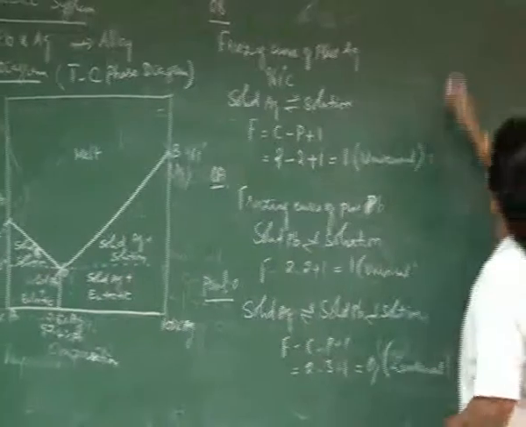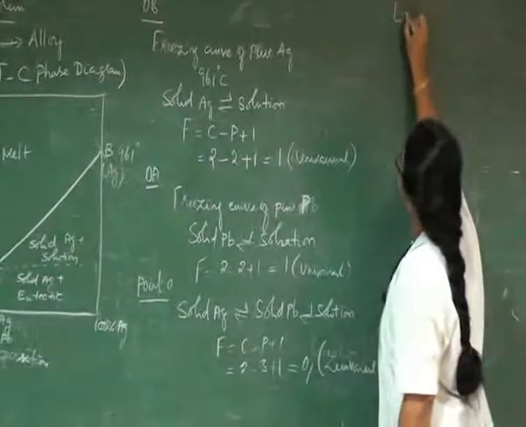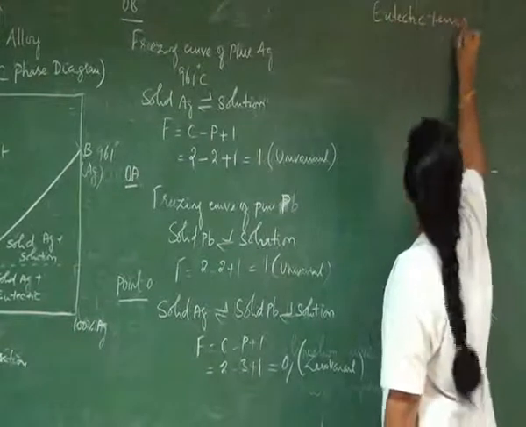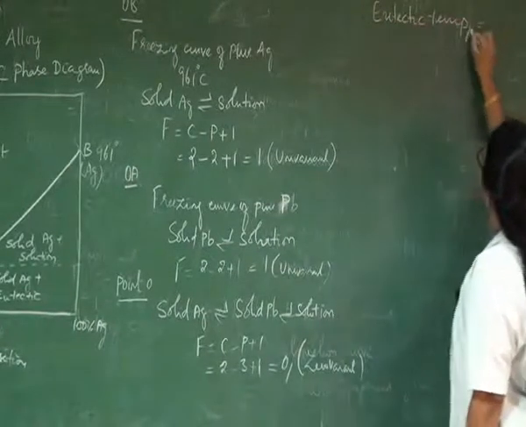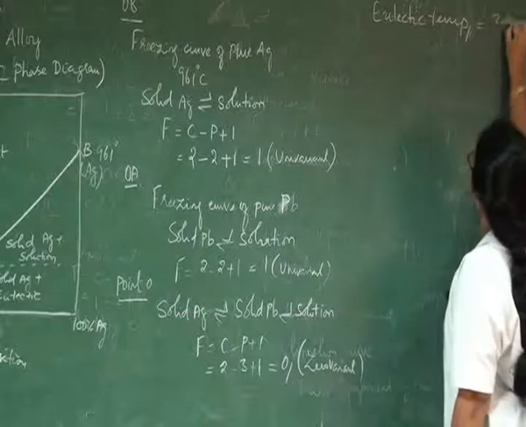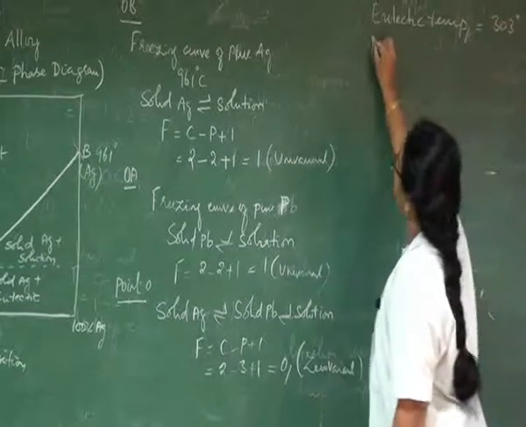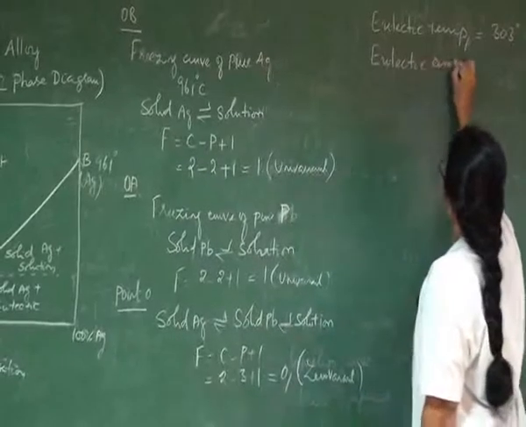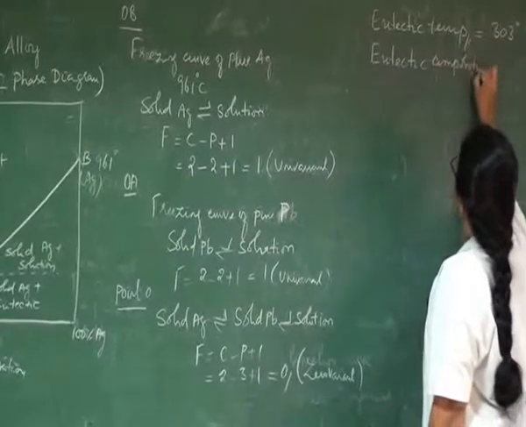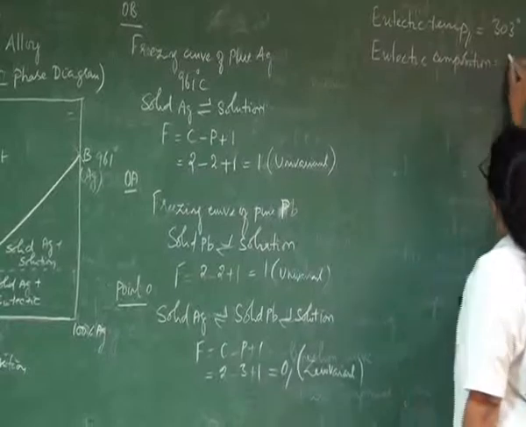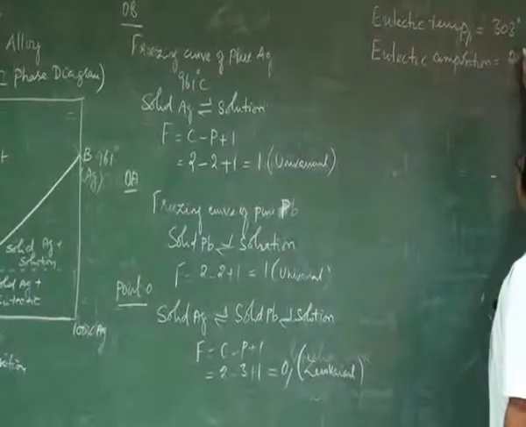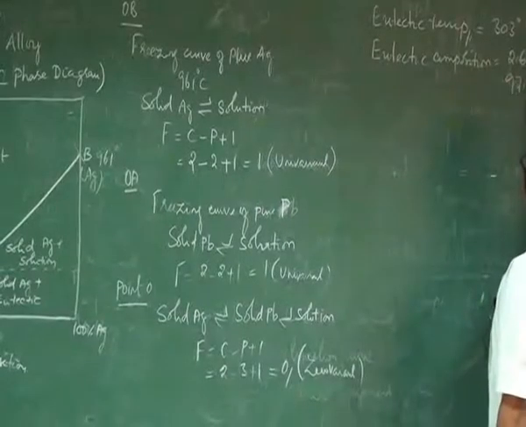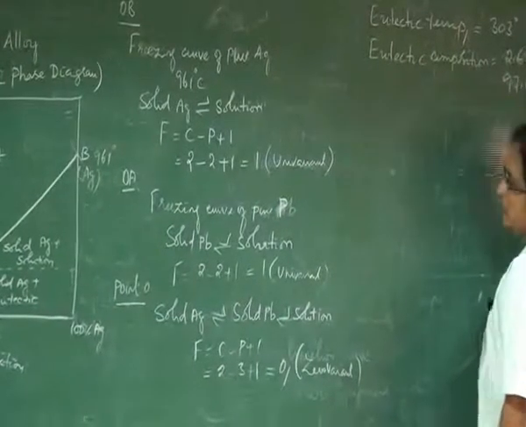So corresponding to the point O, eutectic temperature is 303 degree and the eutectic composition is about 2.6% of silver and 97.4% of lead.